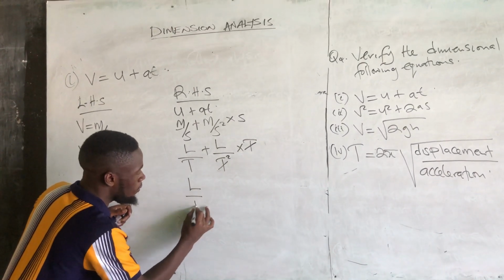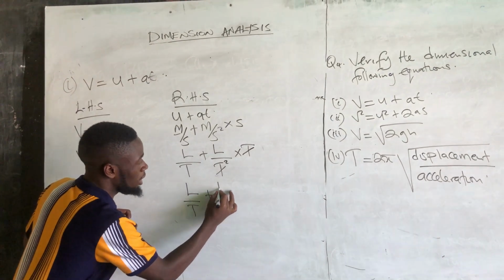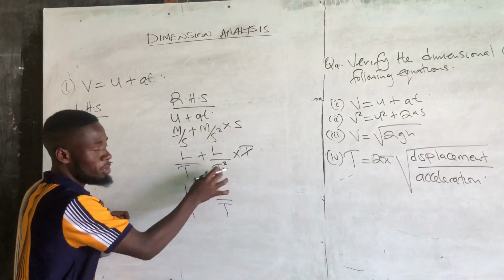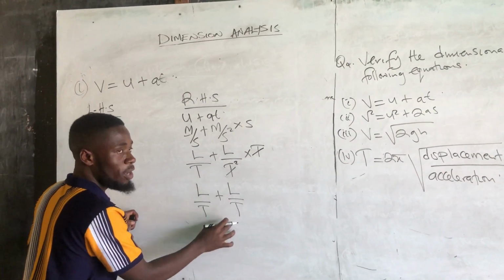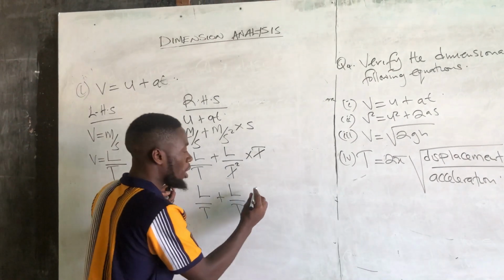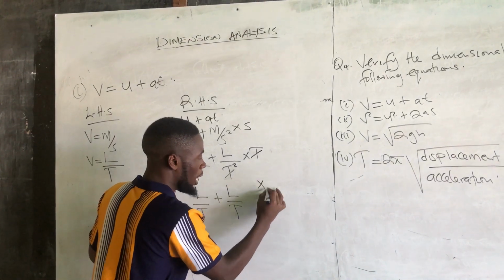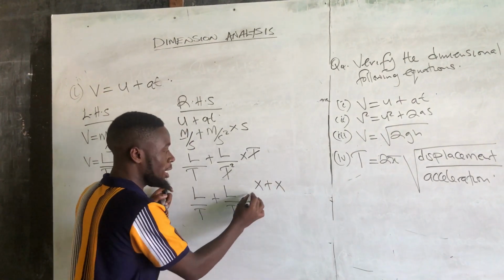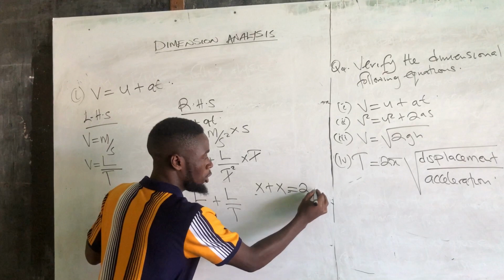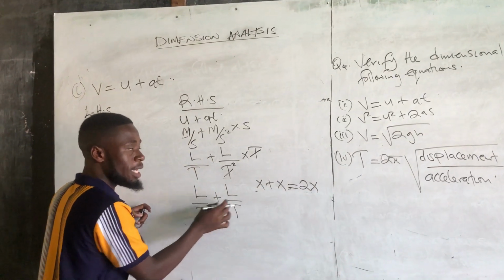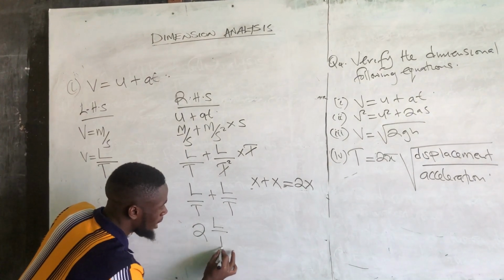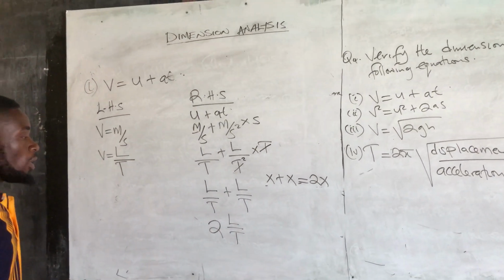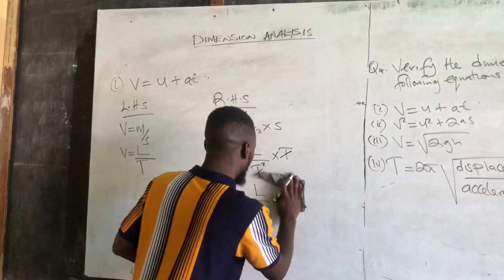So we remember L over T plus L over T, because we only remain with one T here. This is just the same as when you have X plus X. What's the answer? It's 2X. So even here, these are the same, so just put 2, then L over T.